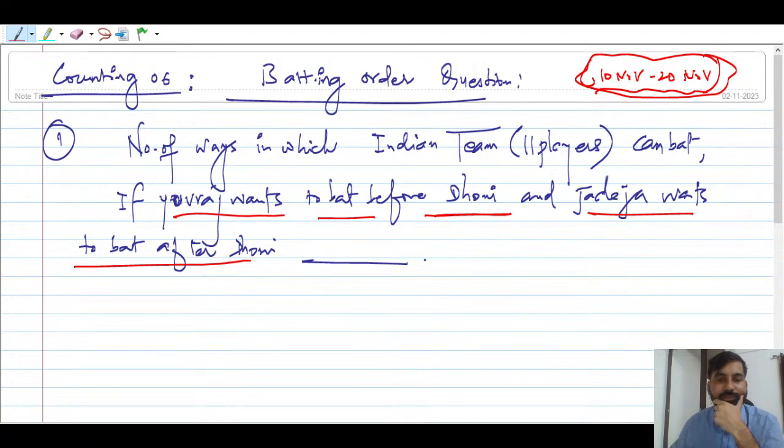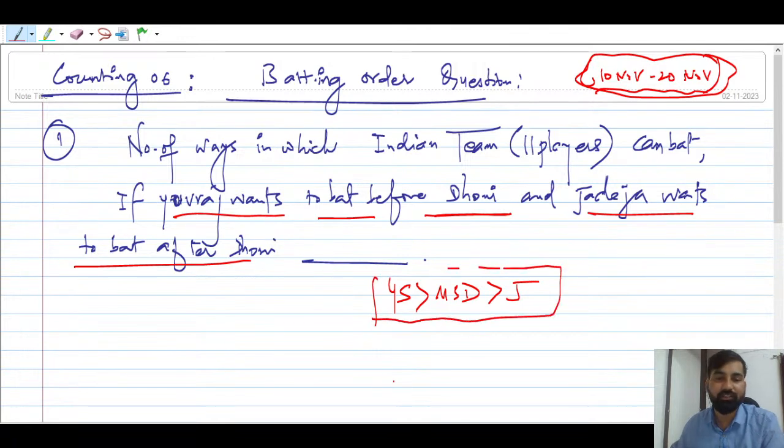Yes, guys. So please tell me which answer is going to be correct. Okay, so you can say that Yuvraj wants to bat first, then MSD, and then Jadeja. And Jadeja wants to bat after Dhoni. So this is a condition that you have to follow, right? So anybody please try this question. I think anyone can tell me the answer, right?